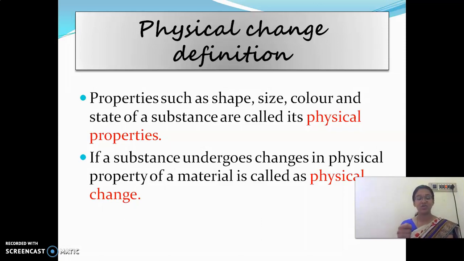Clear, children? What is meant by changes? Types of changes. In that we have seen what is meant by physical changes. I hope you are clear up to physical changes. Now we are going to move to the next one.